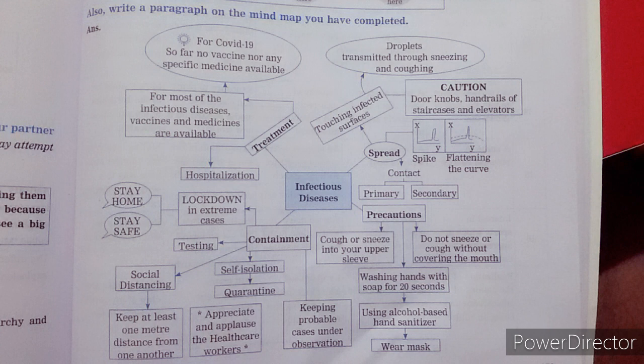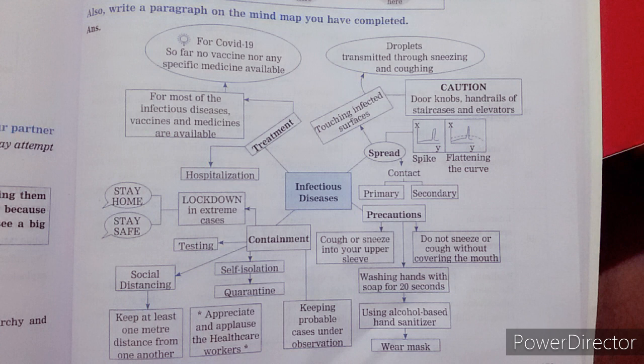So my dear friends, here you can see that we have taken an example wherein we have put the core idea in the middle, that is infectious disease, followed by sub ideas or sub branches: spread, then precautions, then containment, then treatment. These are the sub ideas of the main idea called infectious disease. So let's see one by one.